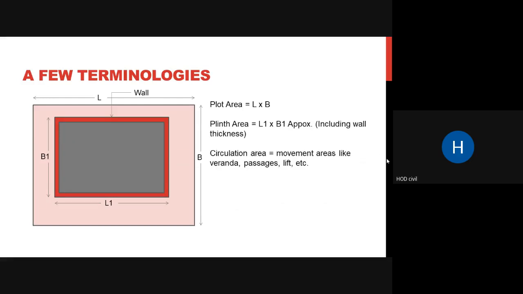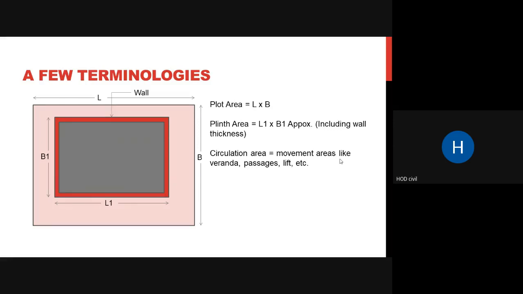So we need circulation area. So what do we mean by this? Circulation area is nothing but the summation of your veranda, passages and lifts, wherever you are going to move. So wherever there are passages, veranda and lifts where movement occurs, the summation of those areas gives you your circulation area.